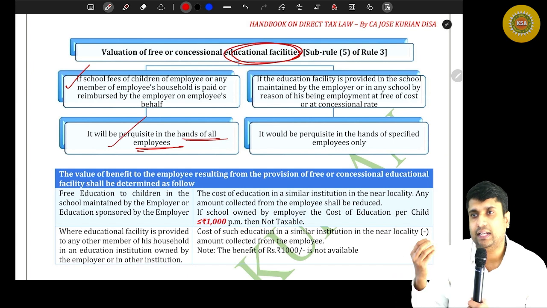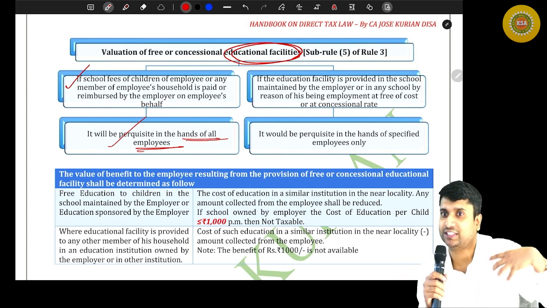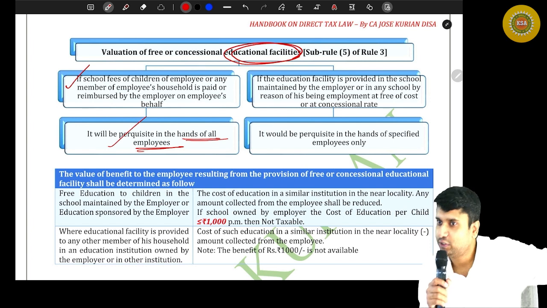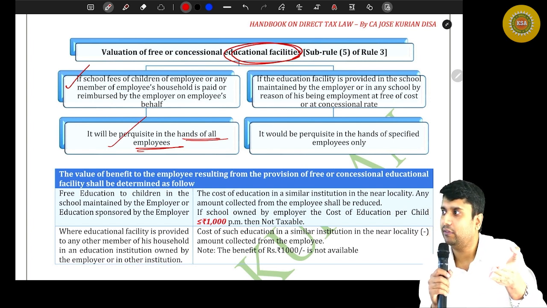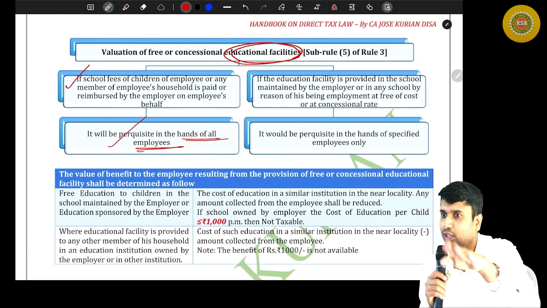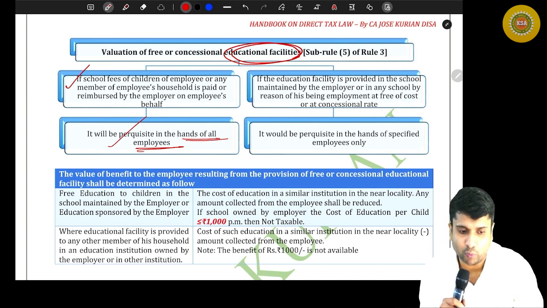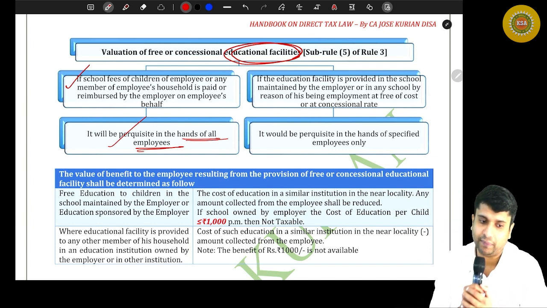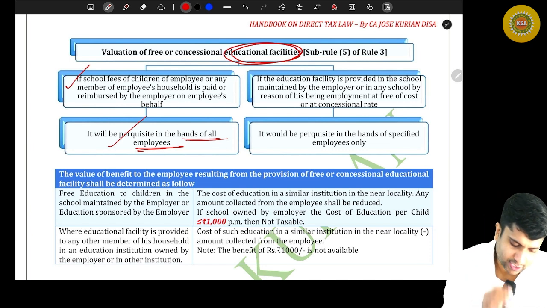Then that is an added benefit given to the employee, because it is the employee who would have to bear that fee. Your children's study expenditure should be taken from your pocket. Your employer is giving that, which means you are getting a benefit. That benefit has to be taxable as what? Perquisite. So that's what the department says.